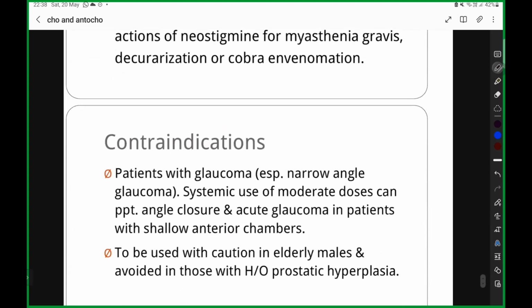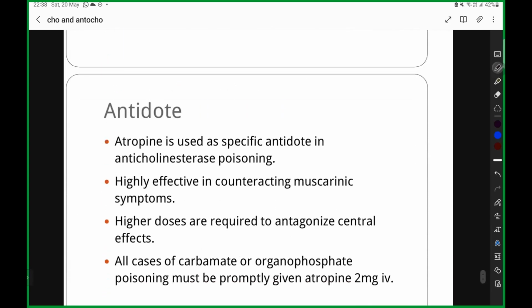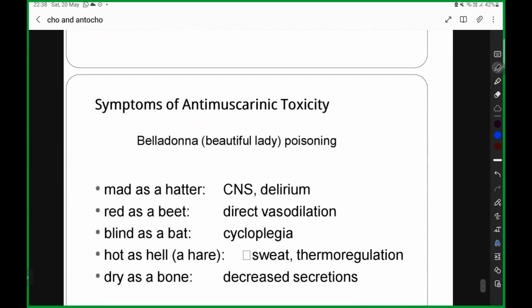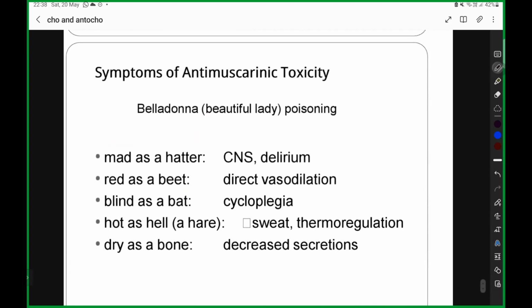The antidote, we will be using in anticholinergic poisoning. But what are the symptoms of antimuscarinic toxicity? How will you remember antimuscarinic toxicity? You will remember it as mad as a hatter, red as a beet, blind as a bat, hot as hell, and dry as a bone. This is the common mnemonic by which we will be remembering. Is it clear?